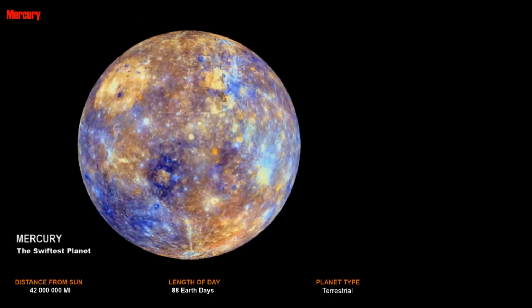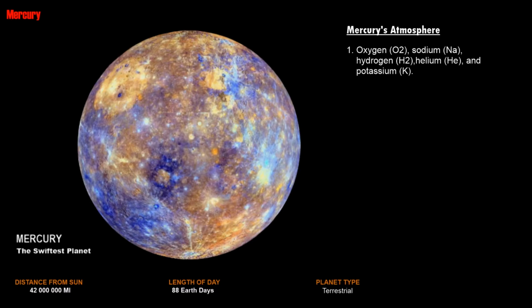Mercury is the smallest planet in our solar system, only slightly larger than Earth's moon. Mercury's thin atmosphere, or exosphere, is composed mostly of oxygen, sodium, hydrogen, helium and potassium. Mercury's surface temperatures are both extremely hot and cold. Because the planet is so close to the Sun, day temperatures can reach highs of 430 degrees. Without an atmosphere to retain the heat at night, temperatures can dip as low as minus 180 degrees Celsius.